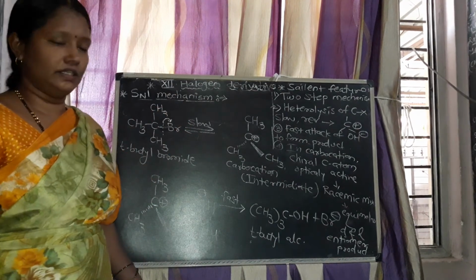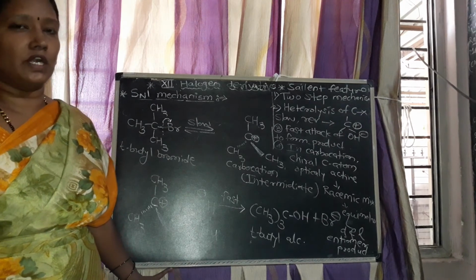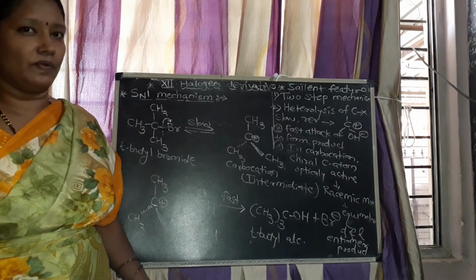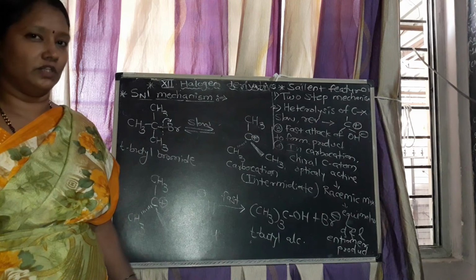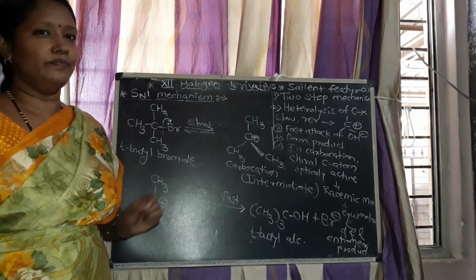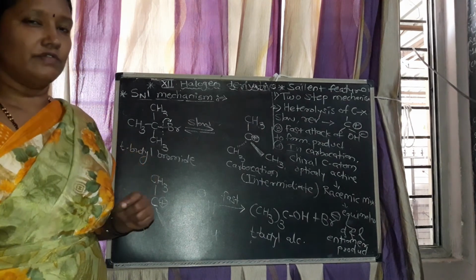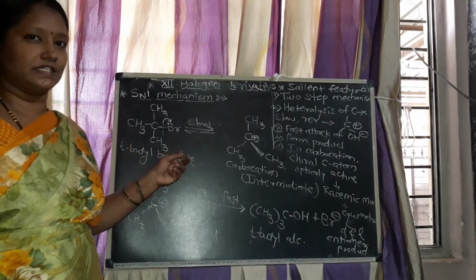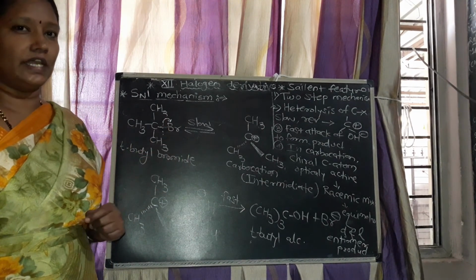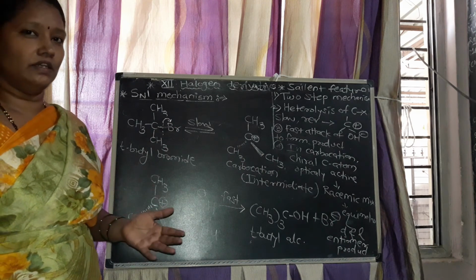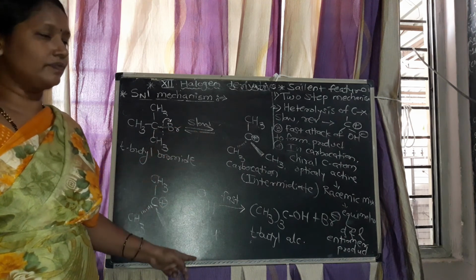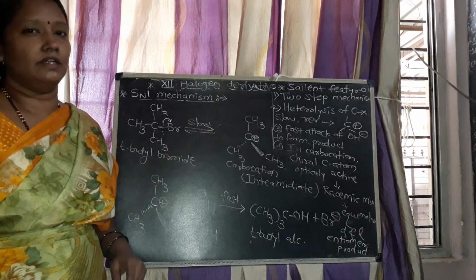Therefore, in this new syllabus, students, there is no energy profile diagram. Therefore, you can study up to this. First one, it is the brief question. There are a total of 5 steps. First one, statement of this reaction. Second, general reaction. Third one, rate. Fourth one, mechanism. And fifth one, salient features.